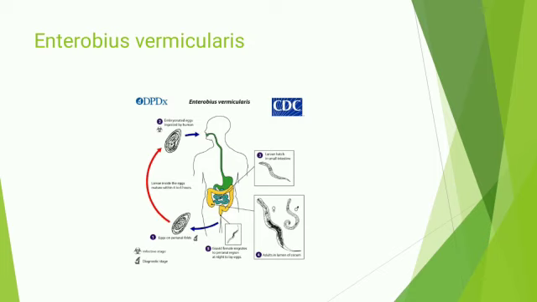At night, gravid females migrate out of the cecum to the perineal areas where they deposit eggs containing a first larval stage. When a human ingests these eggs, the eggs hatch and the larva molts four times in the small intestine and migrates to the large intestine. Then adults mate and females soon begin egg production. These are important nematode parasites, also called human pinworms.